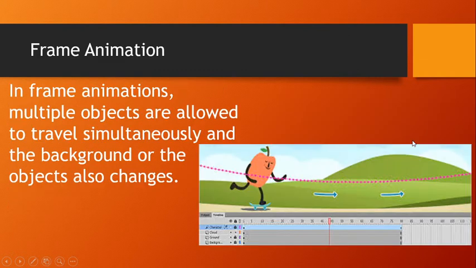Now, the second type of animation is frame animation. In frame animations, multiple objects are allowed to travel simultaneously, and as well as the background, the object can also change. So, the background can change, the object can change, and there can be multiple objects in frame animation.